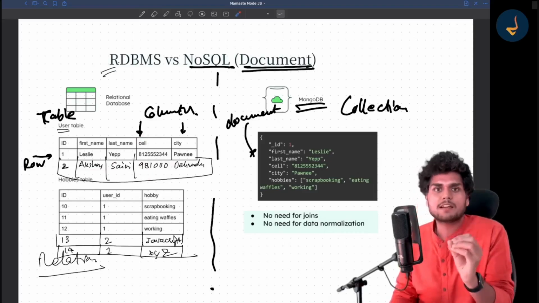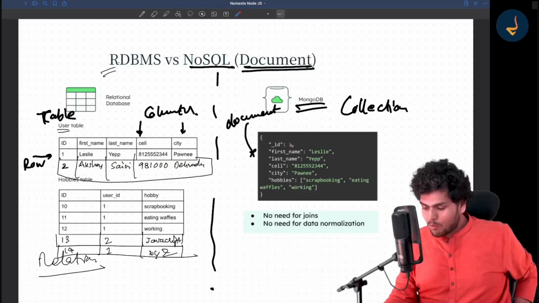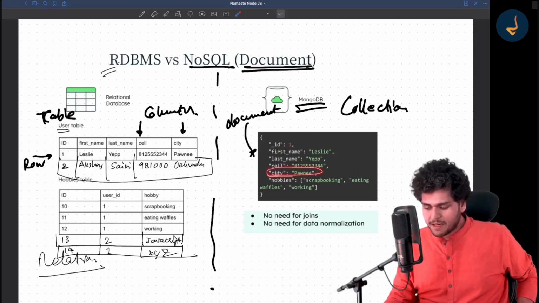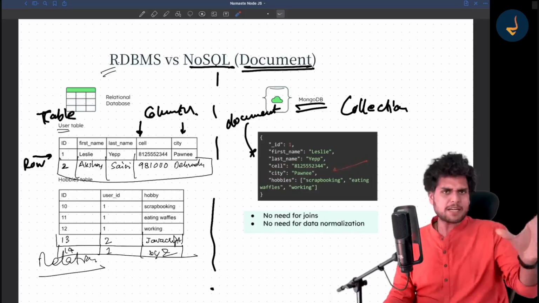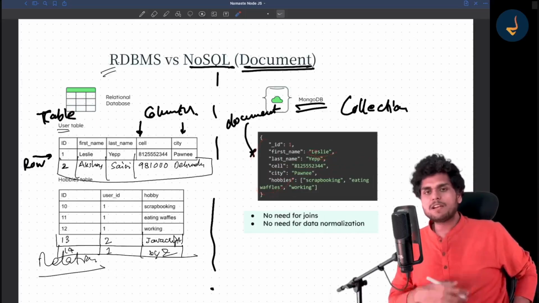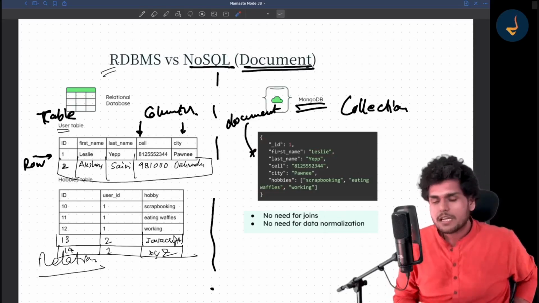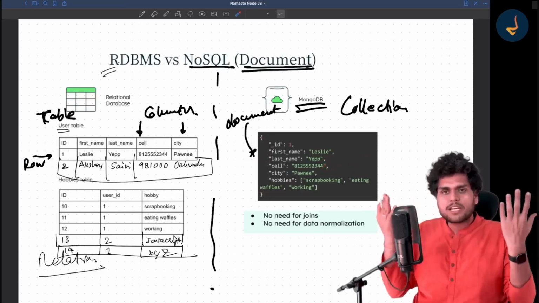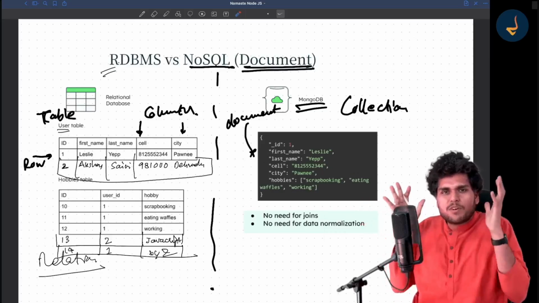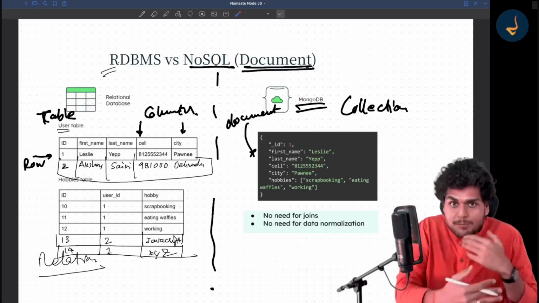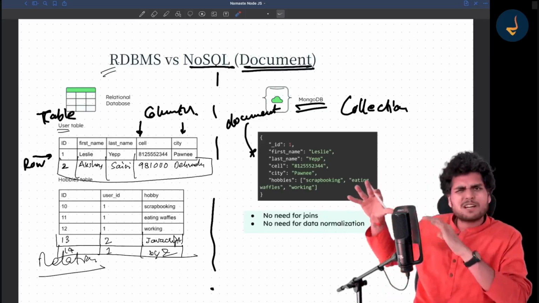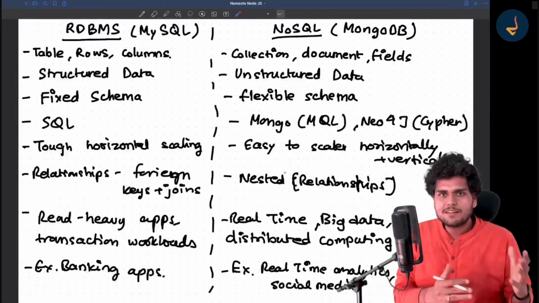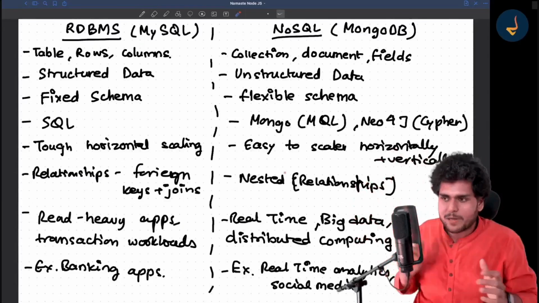This place will still be there, even if I don't store a phone number. Over here, you can skip a few fields also. If there is a field which is non-mandatory, suppose the city is non-mandatory, I can just skip it. This document will not only have one field. This field can also be absent. There are some fields which are required, if we make them required, but some fields you can just quickly skip. So this data is not structured in a particular format. It can change its type of values also. We will see all of it when we go and build the projects, but don't worry about it. I'm just giving you a quick overview of things, in a broader perspective.